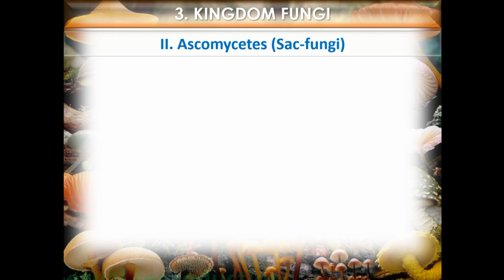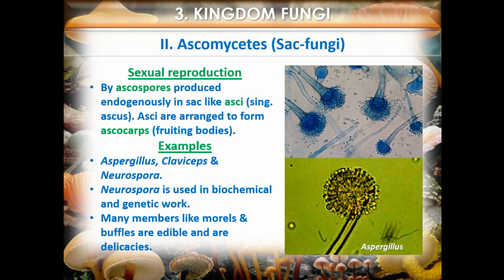Sexual reproduction takes place by ascospores produced endogenously in sac-like asci. Asci are arranged to form ascocarps, that is fruiting bodies. Common examples are Aspergillus, Claviceps, and Neurospora. Neurospora is used in biochemical and genetic work. Many members like morels and truffles are edible and are delicacies.